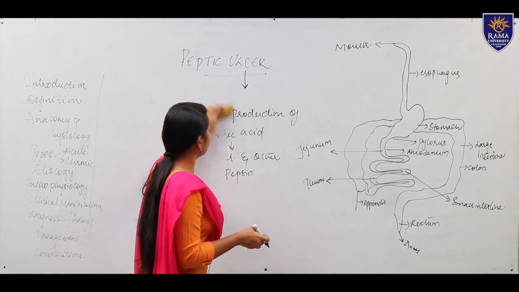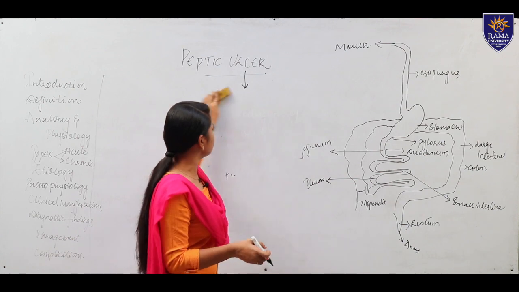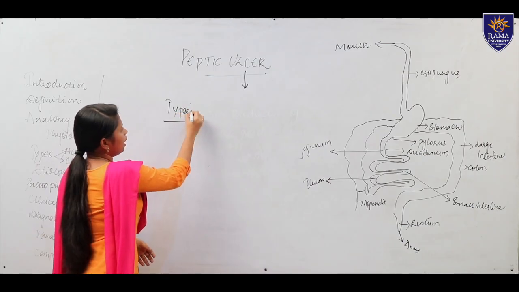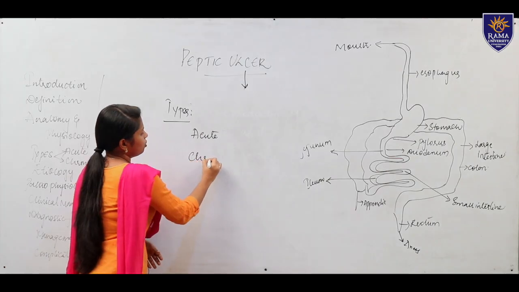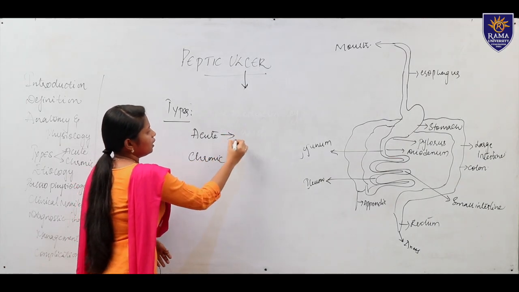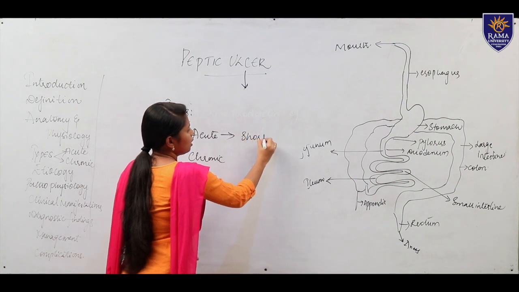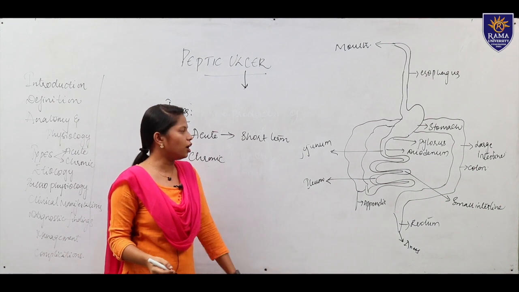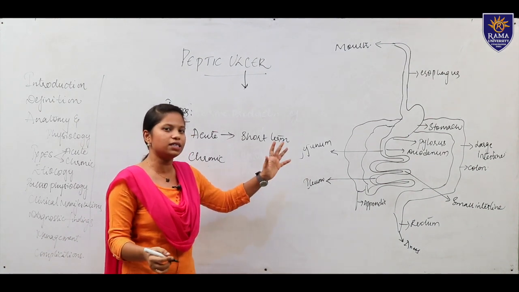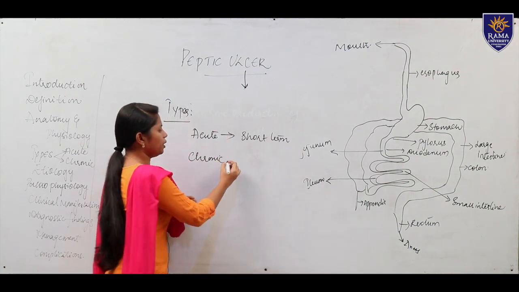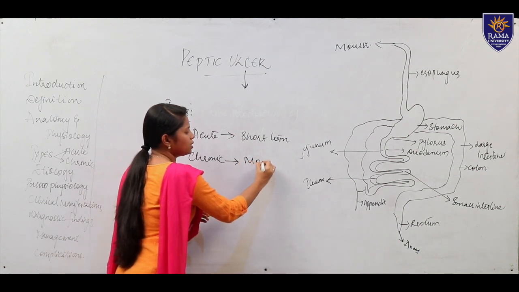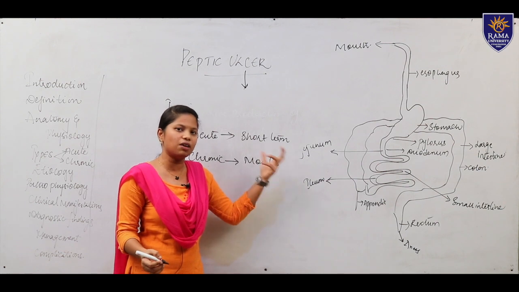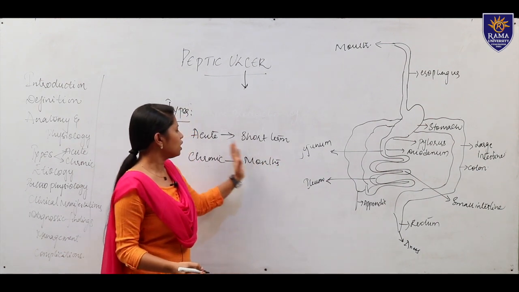Moving to the types of peptic ulcer. There are two types, mainly acute and chronic. Acute means a short-term period, taking weeks or days, and it gets cured in a short term only. Chronic takes months, it does not cure so fast, and the ulcer may last for a long time.